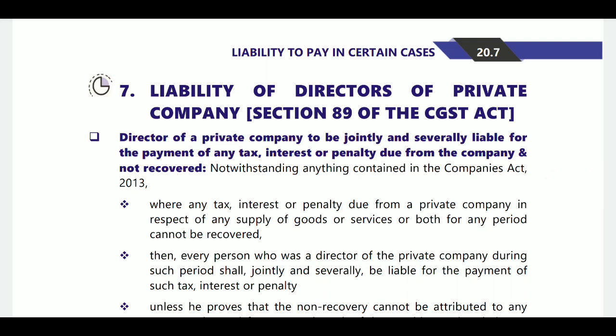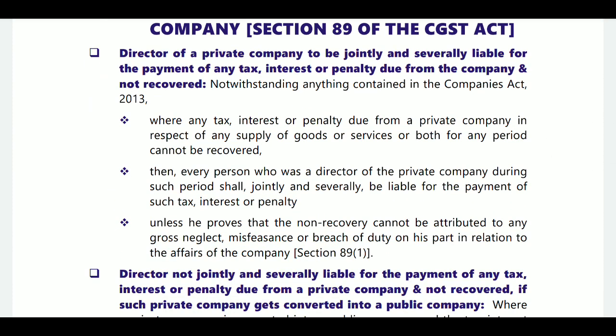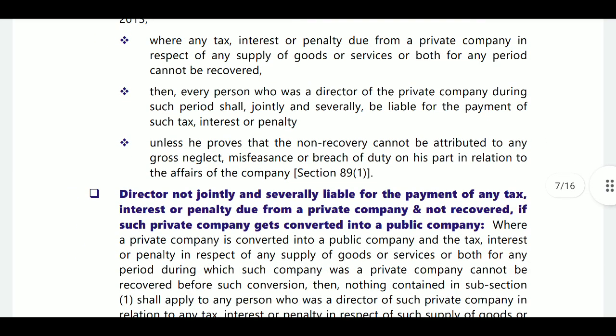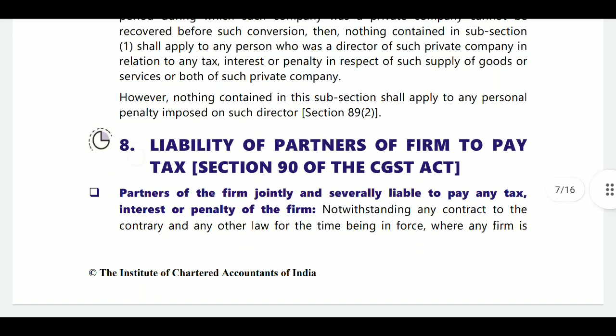Next, section 89. Liability of director of private company. If the company is a private company, the director shall remain liable jointly and severally. However, if the private company is converted into a public company, then the director shall not be liable. That is section 89.